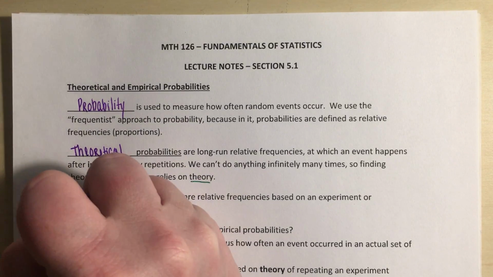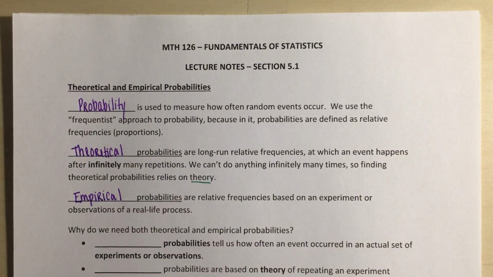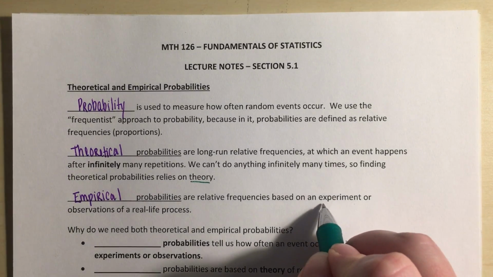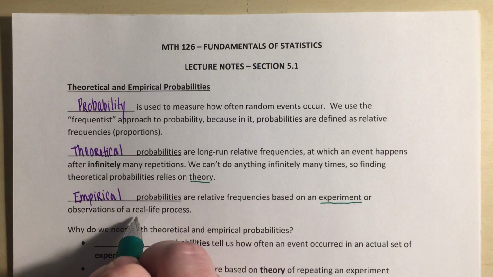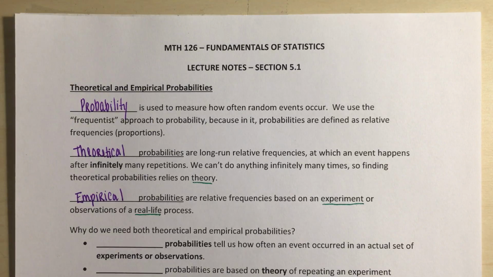Empirical probabilities are relative frequencies based on an experiment or observations of a real life process. So this would be a case where we're looking at an experiment or a real life process. In that first example that we looked at in this section, we talked about flipping a coin. If we were to actually flip a coin a bunch of times, that would be an example of an empirical probability. Right? So why do we need both types?